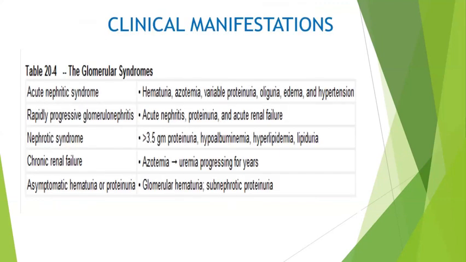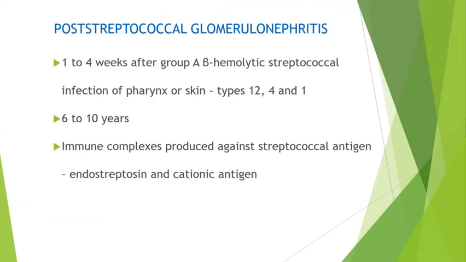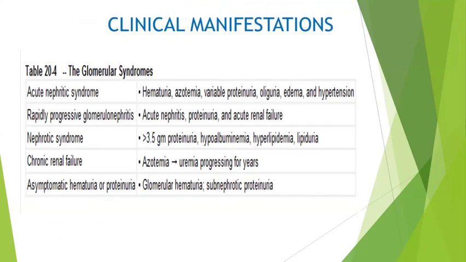So glomerular syndrome, how does it manifest clinically? It starts from acute nephritic syndrome. It can be rapidly progressive, nephrotic, chronic renal failure, or sometimes asymptomatic hematuria or proteinuria. So you can note down what the clinical manifestations are. Whenever they ask you the glomerular syndrome, this has to be included.